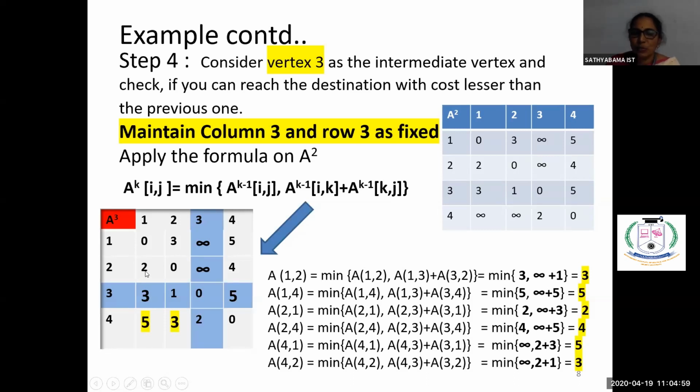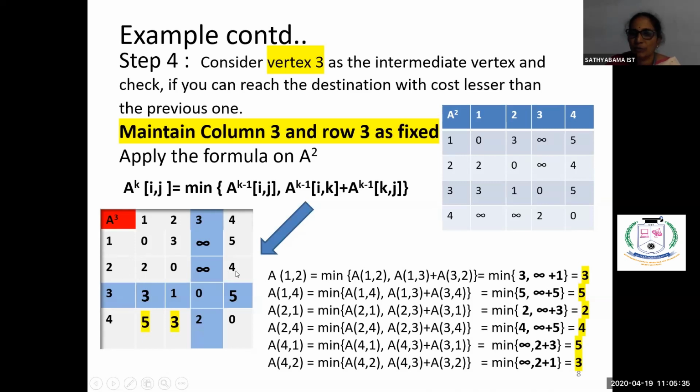Right. Now come here, 2, 1. 2, 1 is again the minimum among 2, 1, or 2, 3 plus 3, 1. See the values. 2, 1 is 2. Then 2, 3 is infinity. Then 3, 1 is 3. So the minimum among these is 2. So 2, 1 we are saying is 2. Next 2, 2, the cost to itself is 0. Next 2, 3 is actually infinity. It's fixed, so there is no change.